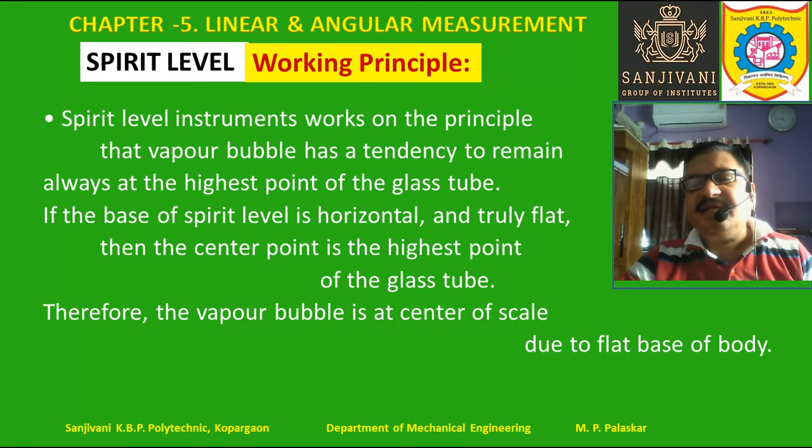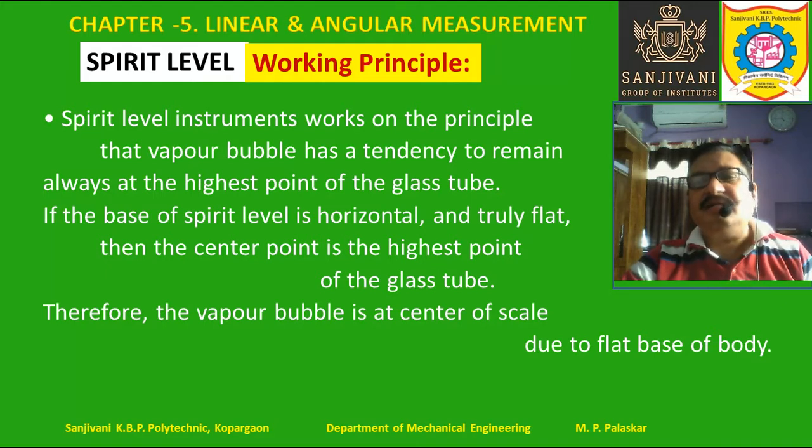And if this particular base is slightly tilted, then the bubble will also move towards the end, right? Either to the left end or to the right end. So the motion of this bubble will depend upon the tilting angle. If the tilting angle is more, then the movement of the bubble to the right or left will be more.